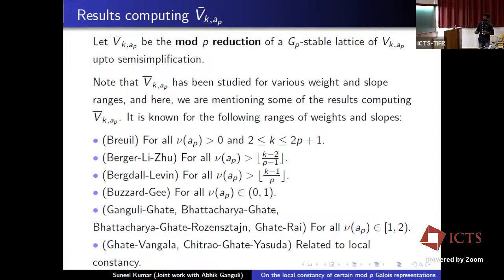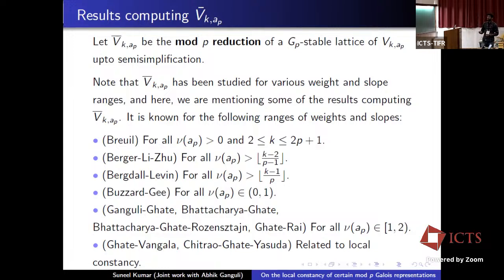And for all slopes in the open interval (0, 1), it is due to Buzzard and Gee. And for all slopes in the interval [1, 2), it has been done in many papers, basically Ganguli-Ghate, Bhattacharya-Ghate, Bhattacharya-Ghate-Rozensztajn, and Ghate-Rai. And the Ghate-Bangla and Chitrao-Ghate-Yasuda papers can also be seen as related to local constancy.